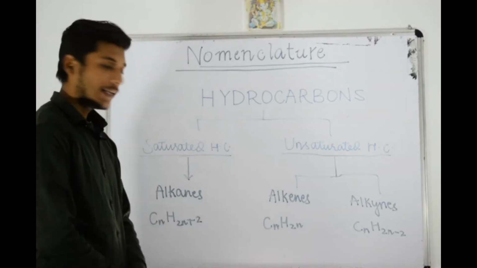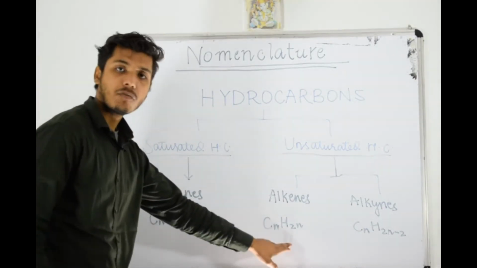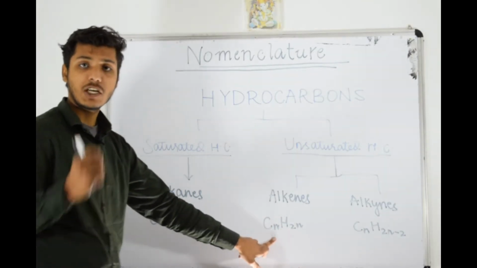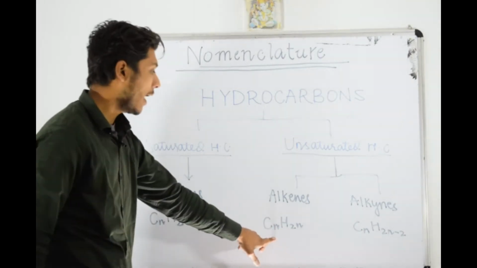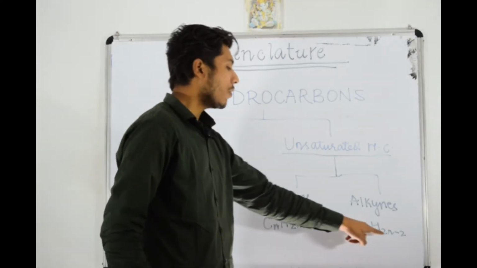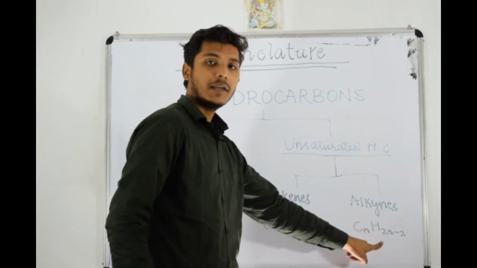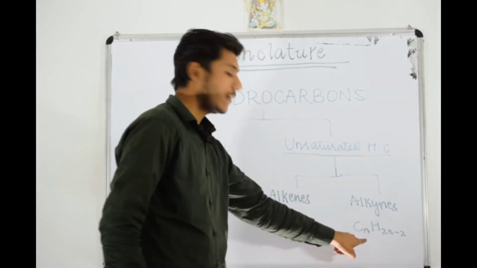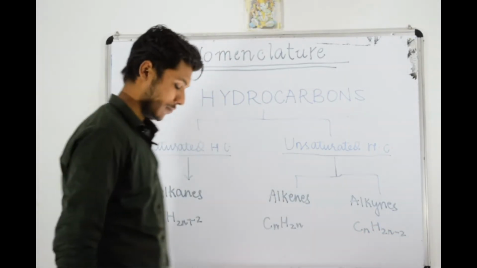If we talk about alkenes, then the number of hydrogen atoms will be double the number of carbon atoms, just double the number of carbon atoms. If you talk about alkynes, then the number of hydrogen atoms will be 2 less than double the number of carbon atoms.